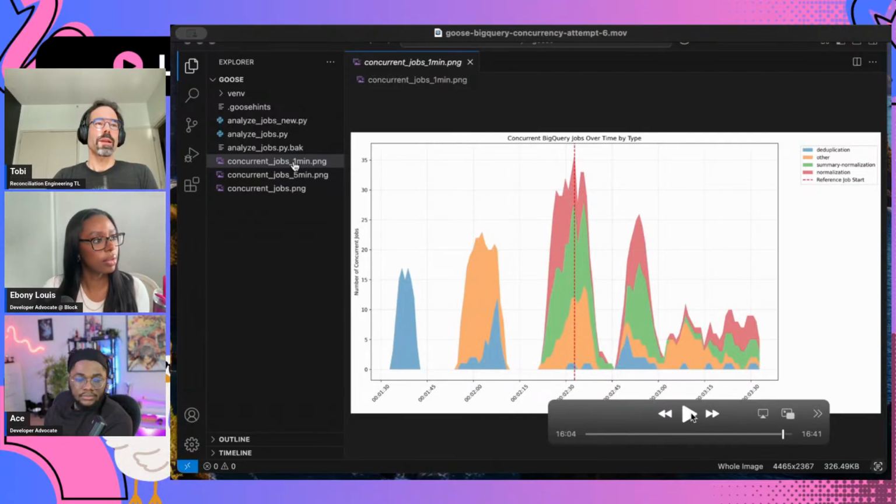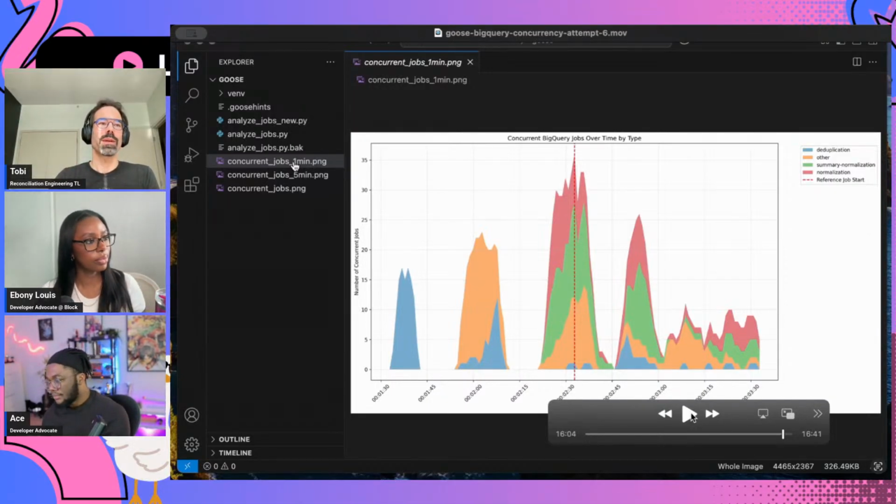And just in case, before the stream, I tried to see if there was any sort of visualization like this within, say, the Google Cloud Platform, and I can't find anything. I don't think they have any graph of number of concurrent jobs. And even if you had that, you wouldn't be able to differentiate it by some random substring of the job ID. It would be nice if that was possible, but that's just not available right now.